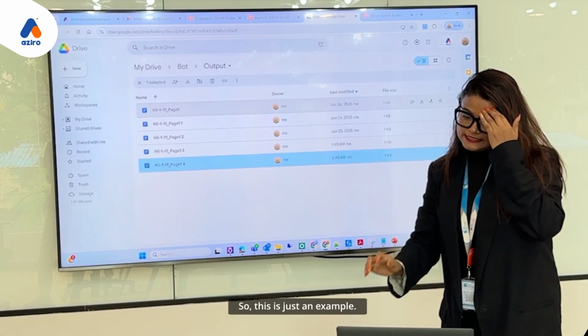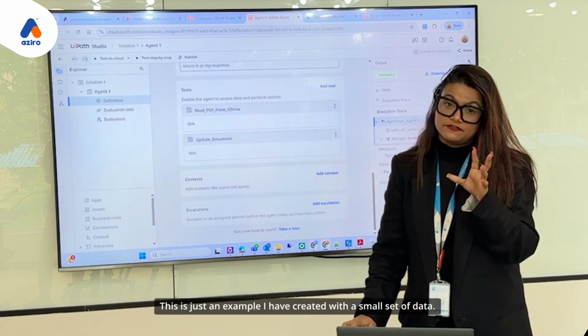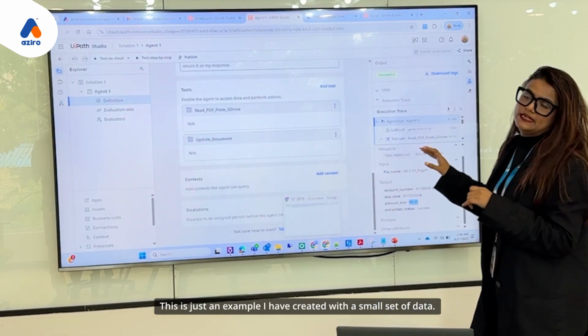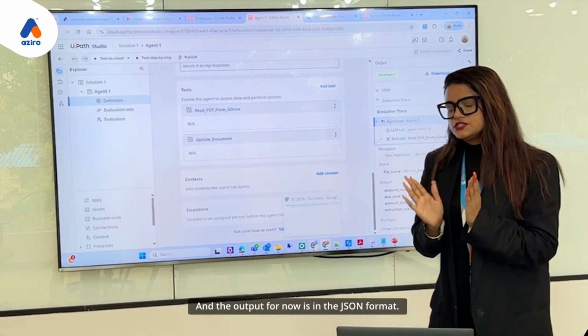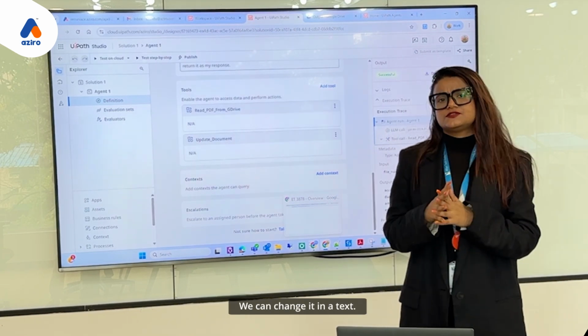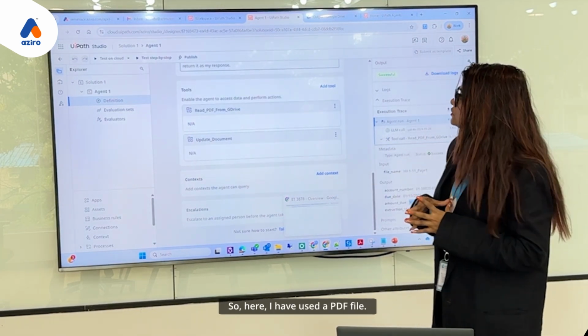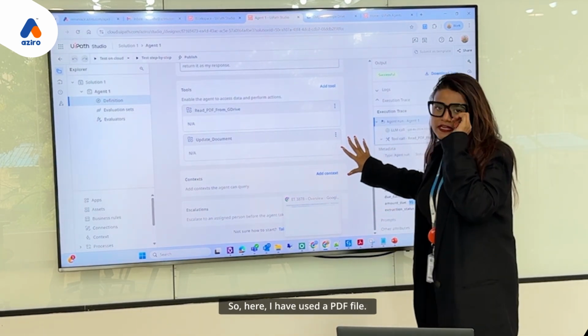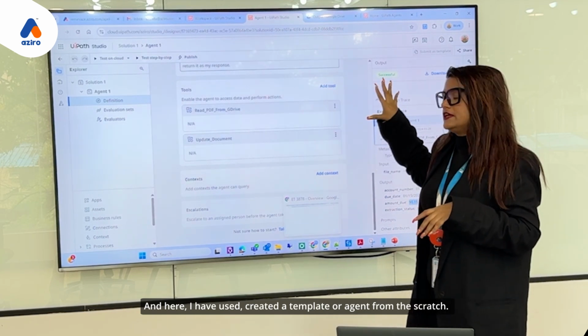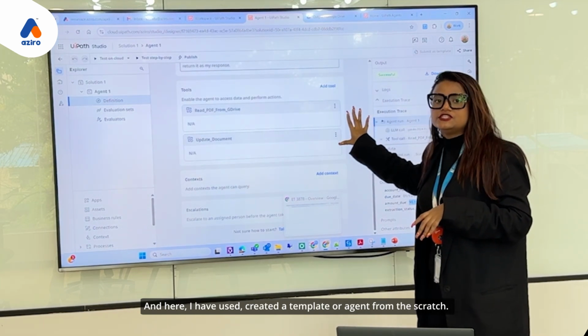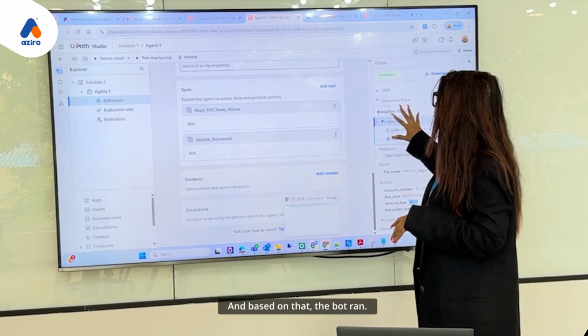This is just an example I have created with a small set of data. The output for now is in JSON format. We can change it to text, or any format. Here I have used a PDF file, and I created the agent from scratch, and based on that the bot ran.